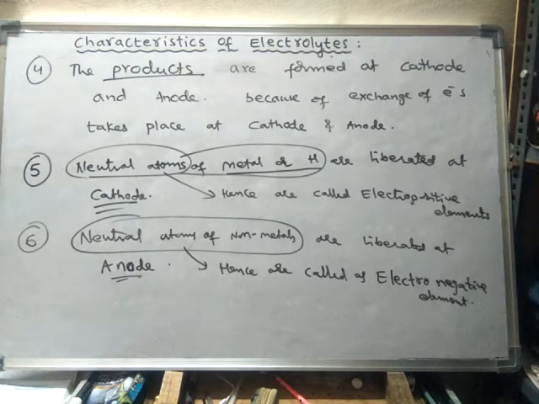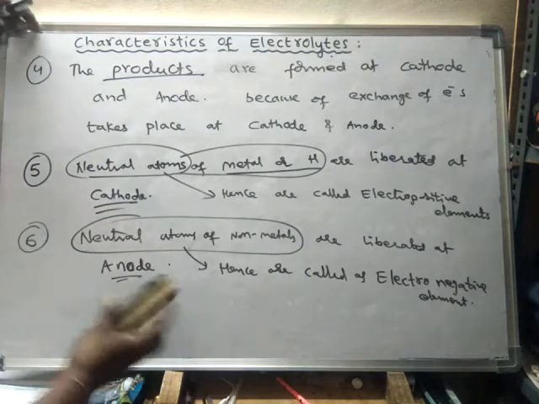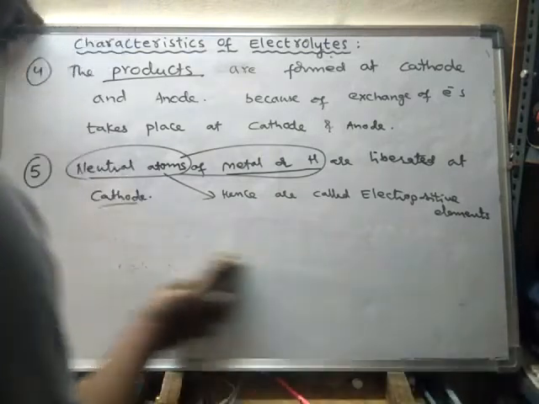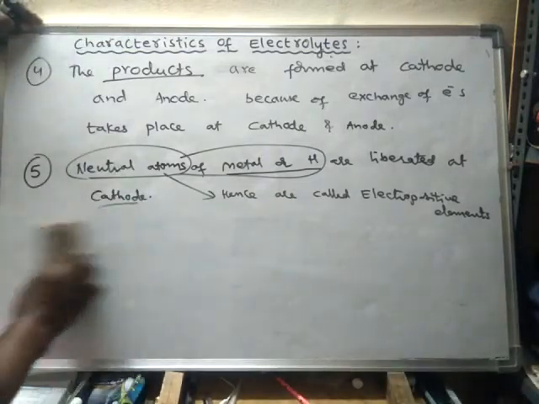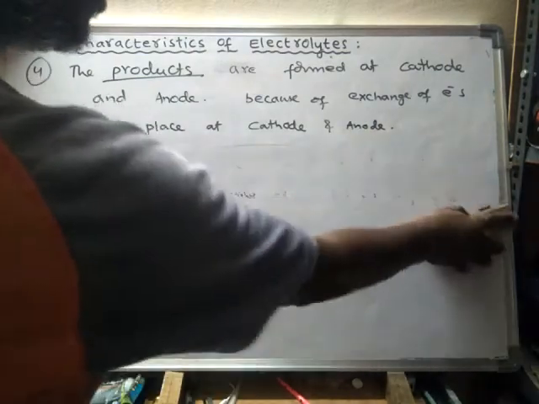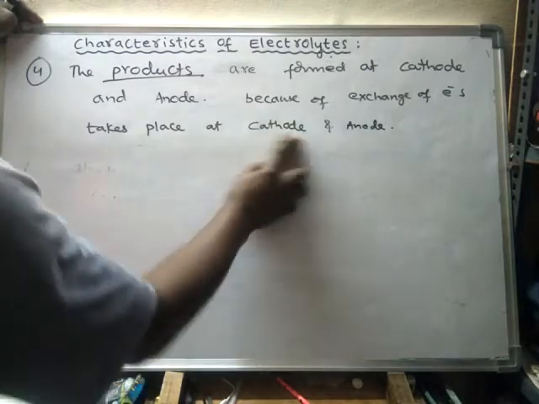Next, the seventh characteristic: at any stage, electrons do not flow through the electrolyte.